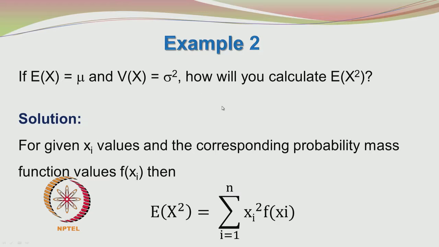An independent way to find E of x squared is to use the definition of E of x squared, which is nothing but the summation from i equals 1 to n of xi squared f of xi.